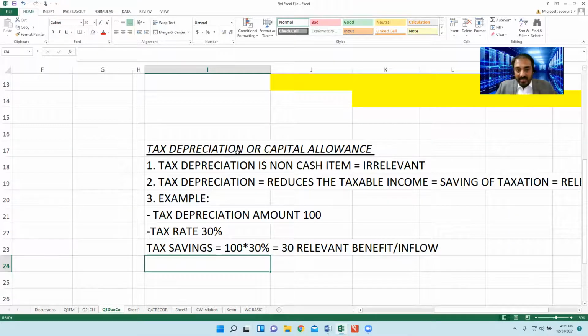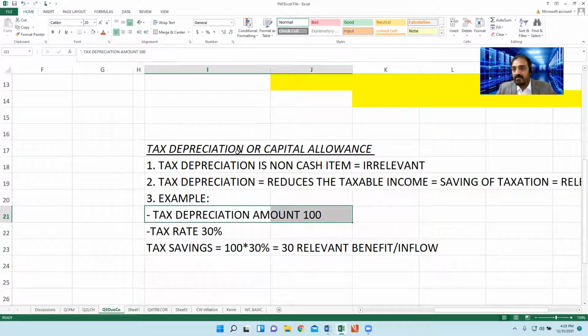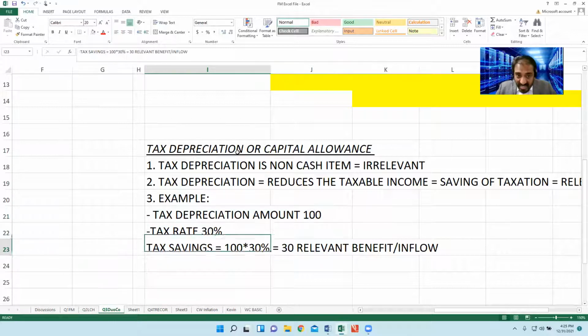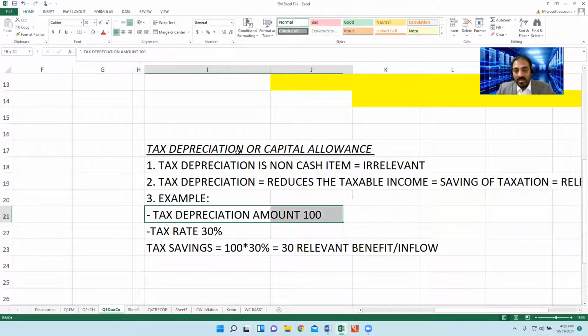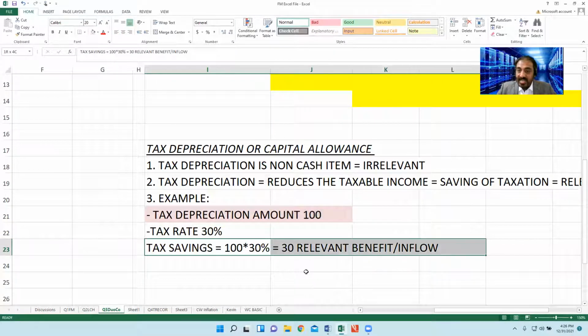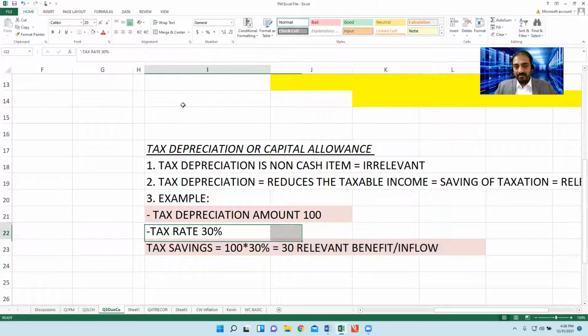So first, we need to identify the tax depreciation. Then we calculate the tax saving. So this is a two-step working: tax depreciation, and tax saving from tax depreciation. Do remember that the words tax depreciation and capital allowance are interchangeable. That is the point.